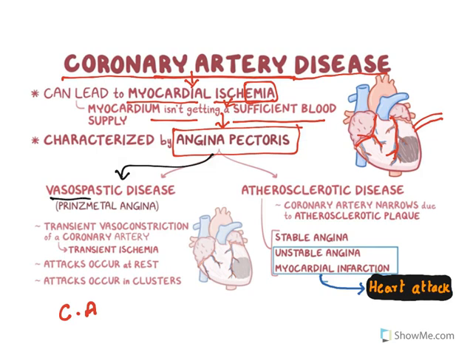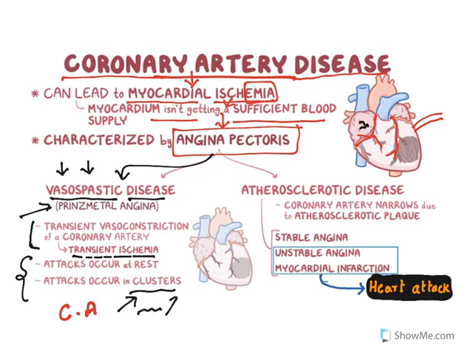Now there are certain types of angina pectoris. One type is known as vasospastic disease. Vaso means blood vessel, spasm means contraction. This is also known as Prinzmetal angina. In this condition, a transient vasoconstriction of the coronary artery occurs. When the coronary artery is contracted, blood supply to the heart is reduced. That results in transient ischemia. This attack occurs at rest, and it occurs in clusters. Clusters means for some time pain will be there, then relief, then again the pain will be there. So this type is known as vasospastic disease.